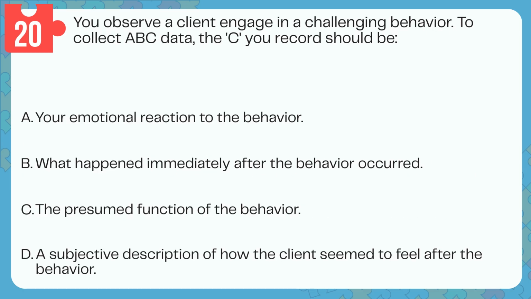Question 20. You observe a client engage in a challenging behavior. To collect ABC data, the C you record should be: A. Their emotional reaction to the behavior. B. What happened immediately after the behavior occurred. C. The presumed function of the behavior. D. A subjective description of how the client seemed to feel after the behavior.